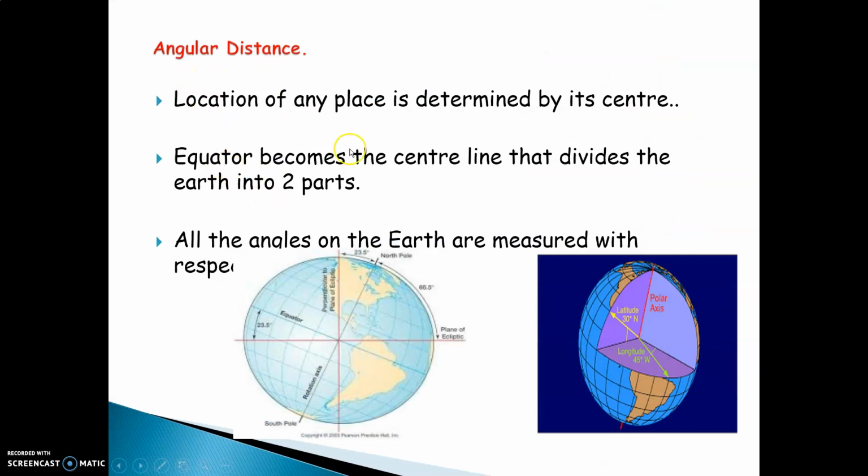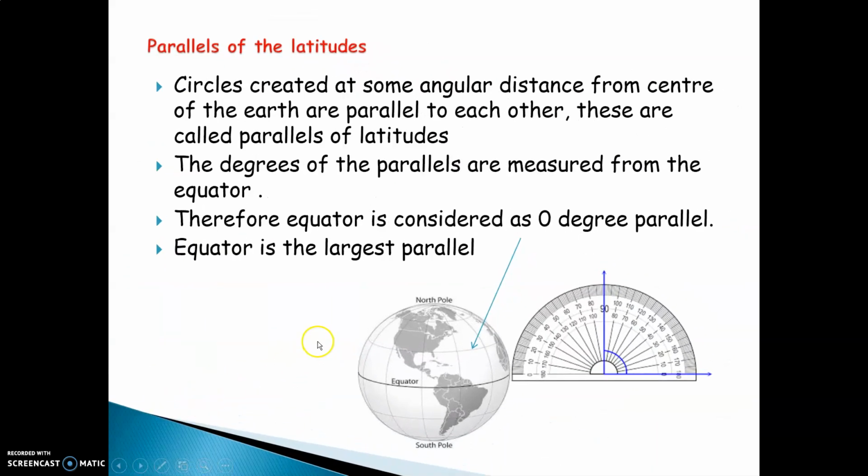Now, the angular distance, the location of any place, is determined from the center. This is our earth, this is our center. From the center, we locate the North Pole, the South Pole, West, and the East. So from the center, we locate the various locations on the Earth. The equator becomes the center line that divides the Earth into two equal parts. So you'll realize this is our equator, which divides the Earth into equal parts.